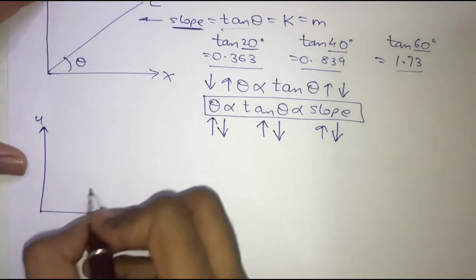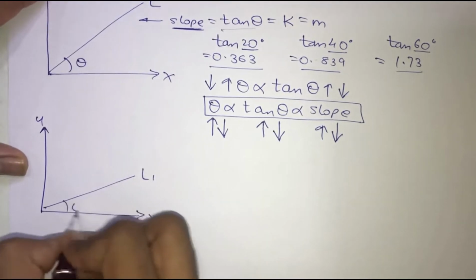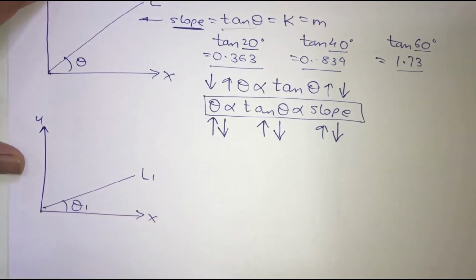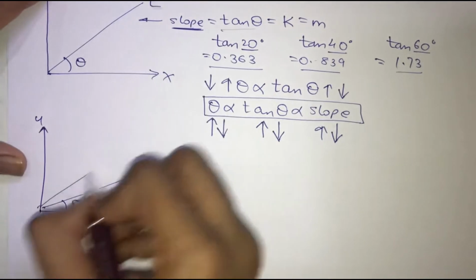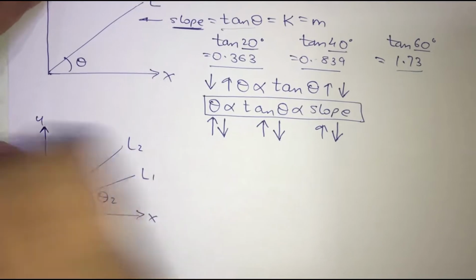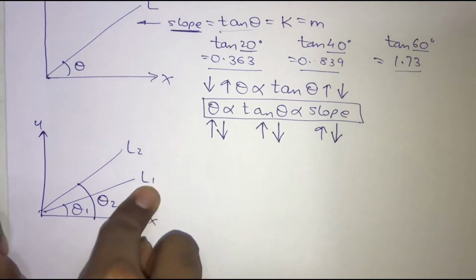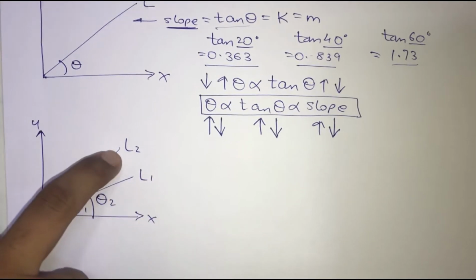Now on this x and y axis, I have one line called L1, which is making an angle of theta 1, and I have another line, L2, which is making an angle of theta 2. Now what I want to find out is whether the slope of L1 is greater or whether the slope of L2 is greater.